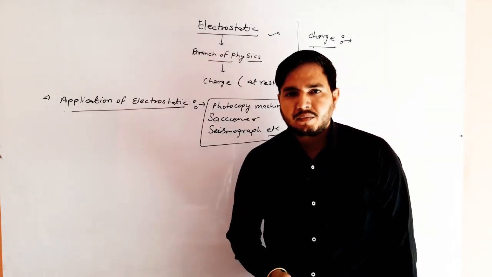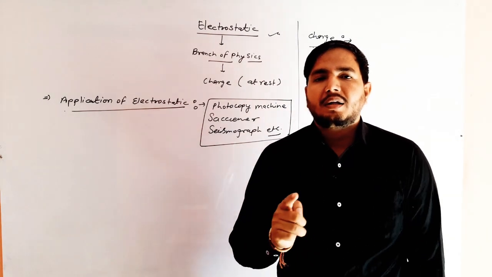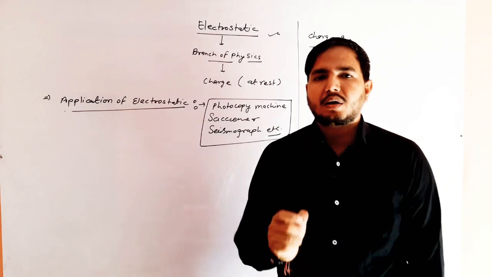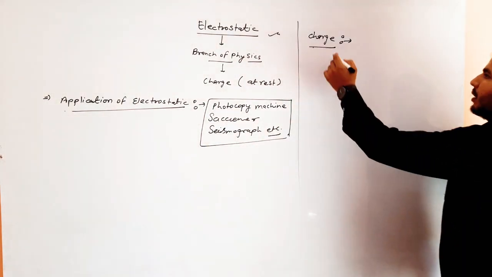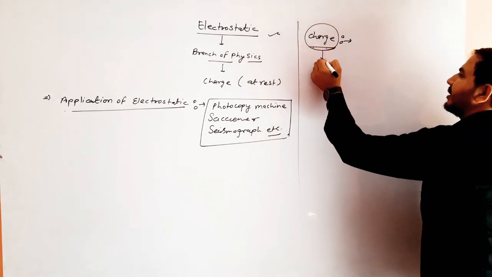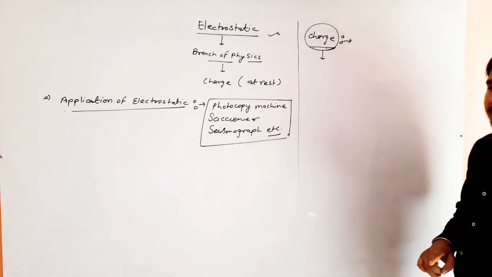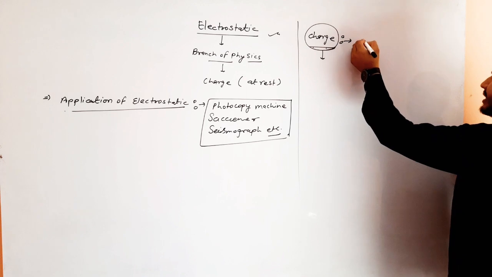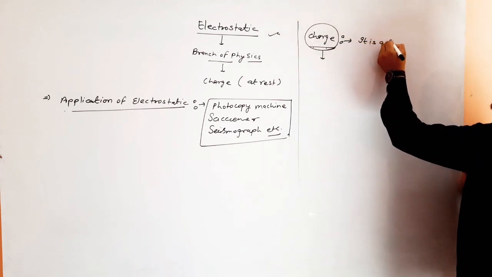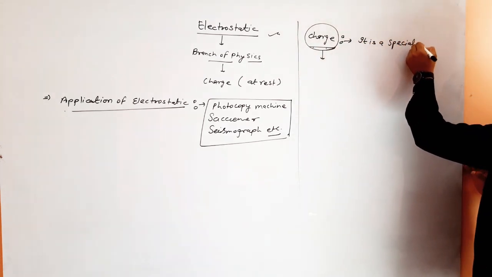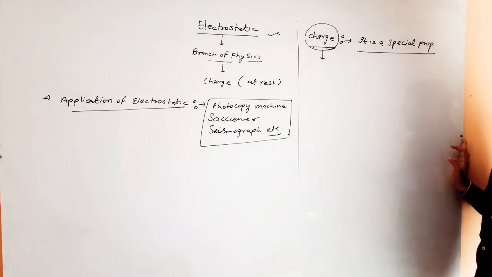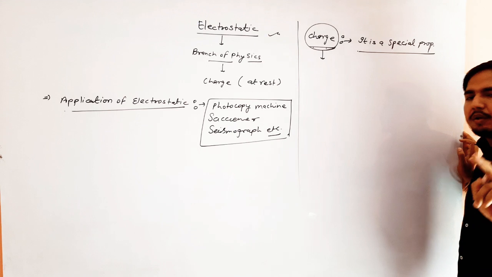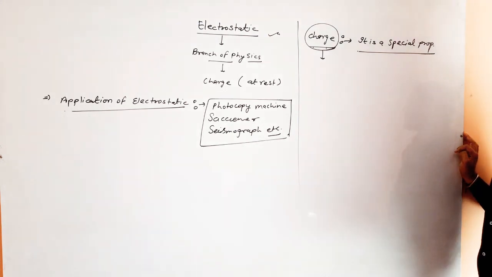Both objects become opposite in nature and equal in quantity. This special property of the objects is called electric charge. It is a special property which is generated after rubbing two different bodies against each other.